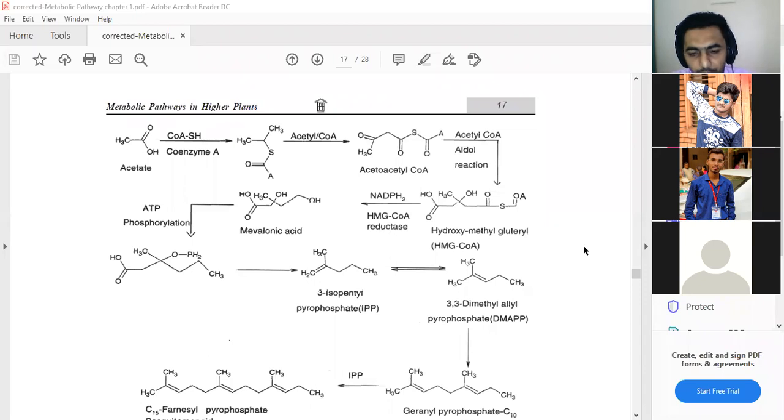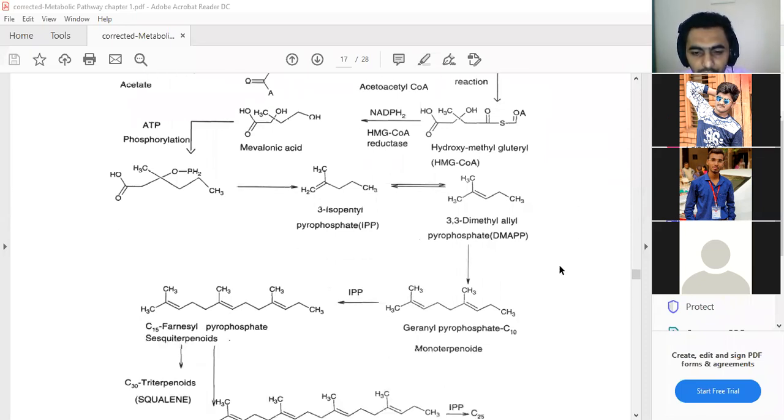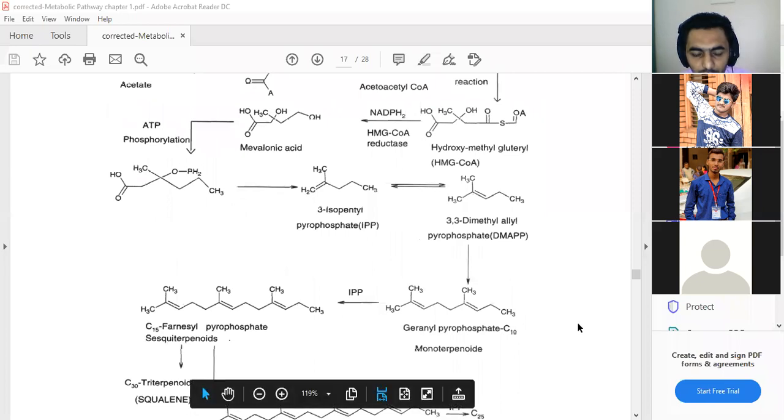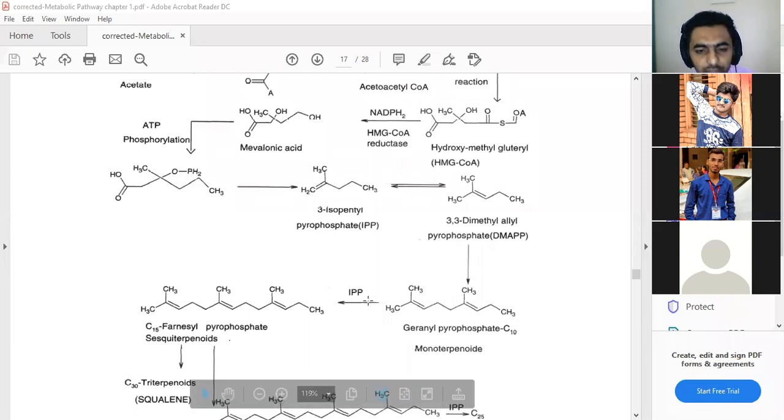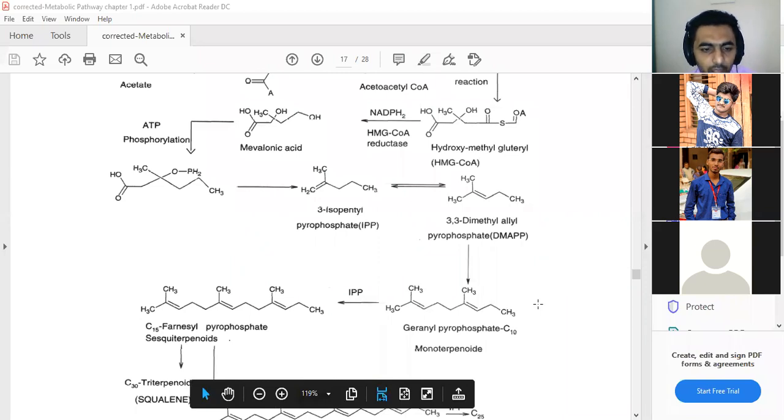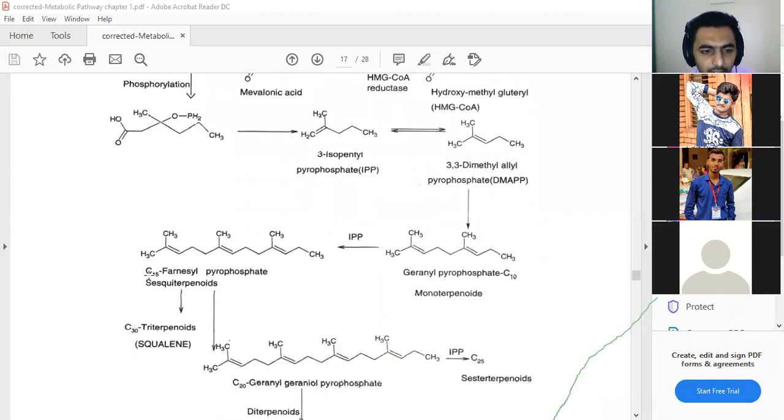And this IPP can be converted into a new molecule called 3,3-dimethylallyl pyrophosphate, the DMAPP. This DMAPP is converted again into a new molecule on the verge of the final production, that is the geranyl pyrophosphate, a C10 monoterpenoid. This C10 monoterpenoid is converted again into farnesyl pyrophosphate on the basis of the IPP, and we obtain a new compound, the C15.